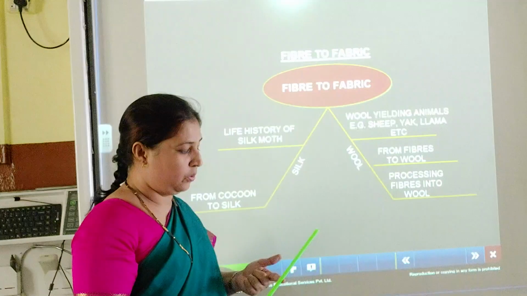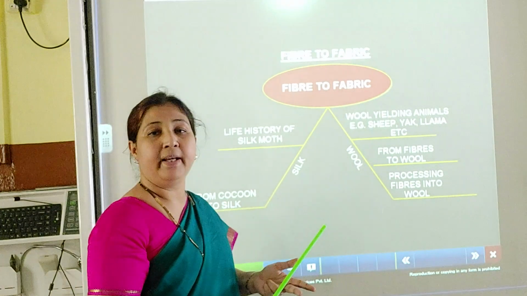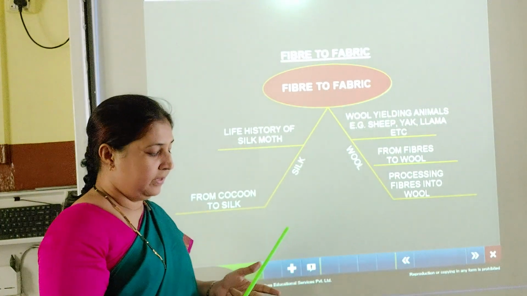Which are those? Scouring, then shearing, sorting, then dyeing, cleaning.